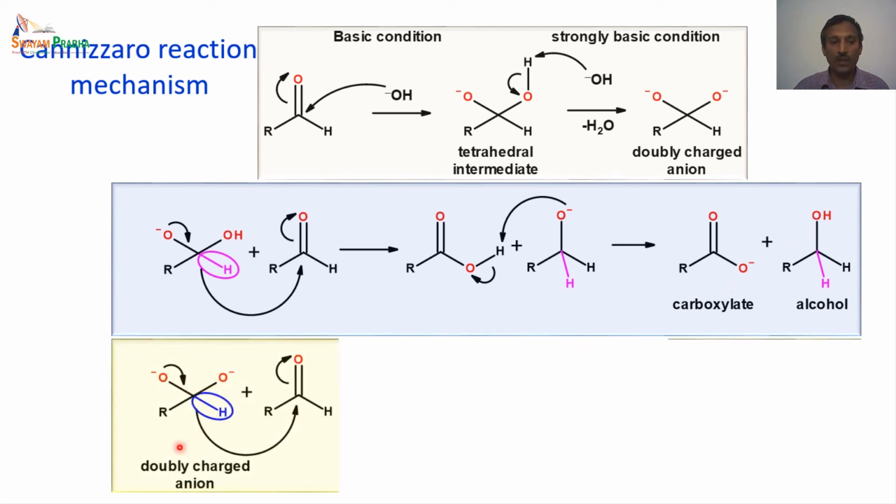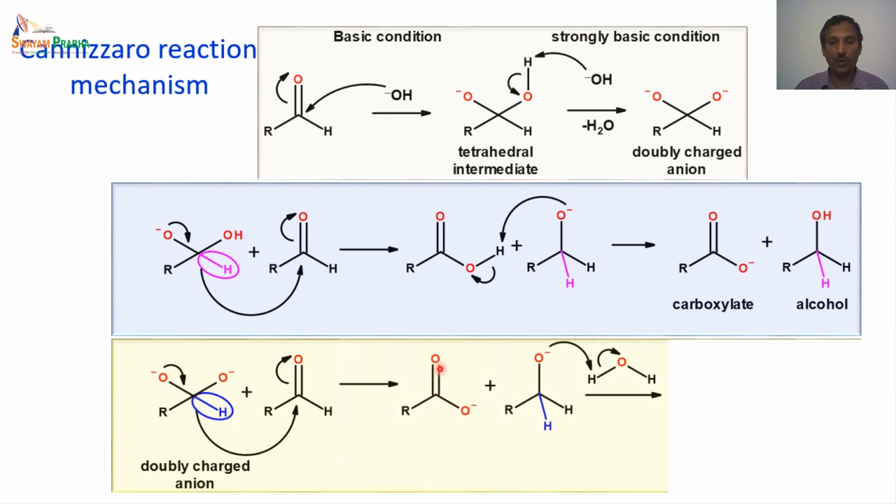If we look at the doubly charged anion, it also undergoes a reaction very similar to the tetrahedral intermediate with the singly charged anion. So in this case again the hydride is transferred to the second molecule of the aldehyde, and during that process the negative charge is shifted from the oxygen to the carbon-oxygen bond to give a C double bond O, and since we already have another negatively charged oxygen here, we end up with a carboxylate anion.